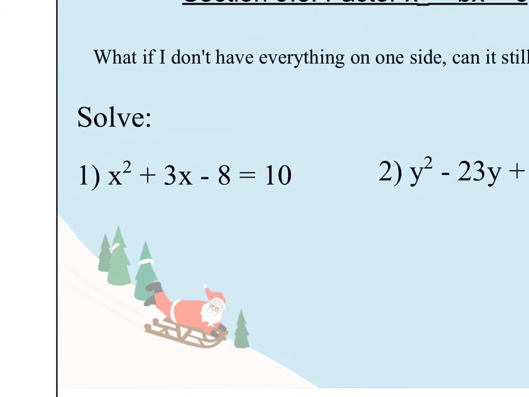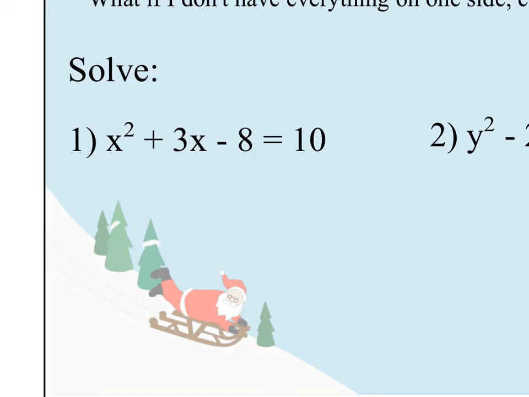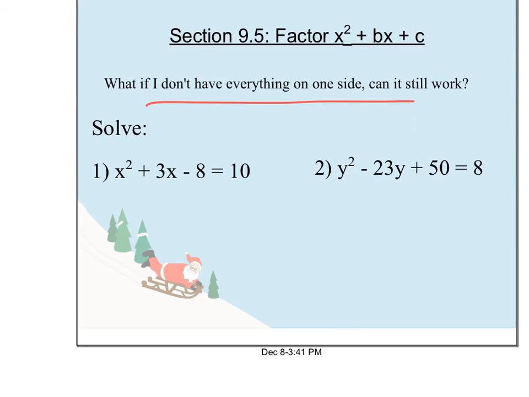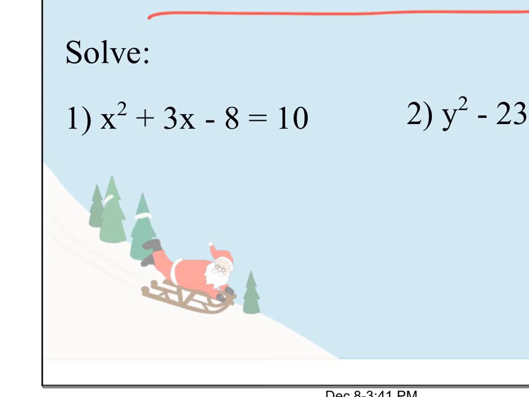Okay, I'll walk through just a couple other examples to show what we're doing here and make sure we got the idea. Again, what happens if I don't have everything on one side? Can this still work, this way of solving by factoring? Right now, the truth is no. For the method we know right now, factoring, I need to get everything on one side. I have to collect the like terms and solve this equation for 0. So as you can see, I'm doing that right now. I'm subtracting 10 from both sides, which will make 0 on the right side.